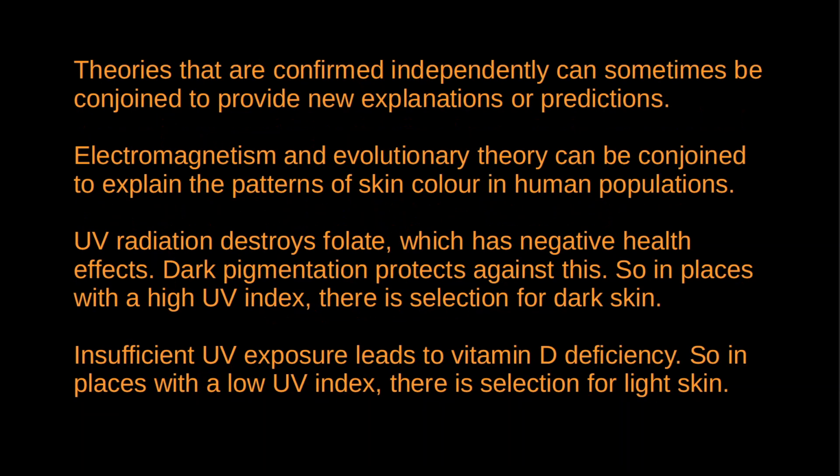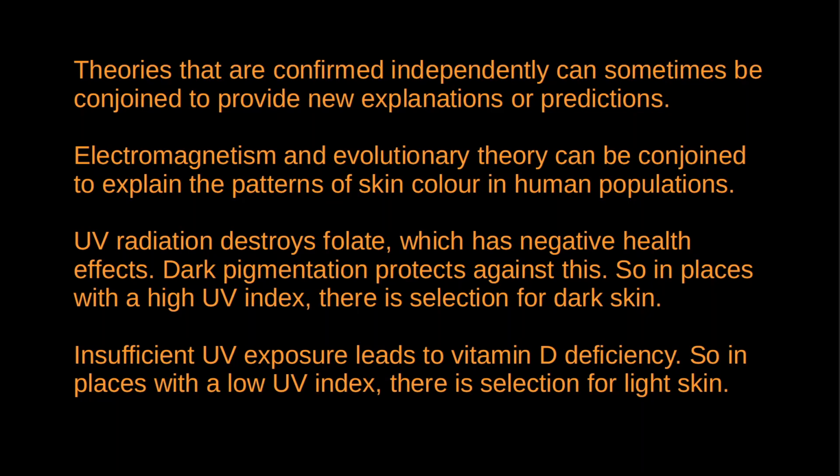Well, theories that are confirmed independently can sometimes be conjoined so as to predict or explain new phenomena, right? So I might have two theories from different domains, and then I find that when I put them together, I'm able to make a whole load of new predictions that also get confirmed. These are neighbouring theories. And when we have neighbouring theories, this lends greater credence to both theories because they're mutually supportive. One of the examples that Park gives is electromagnetism and evolutionary theory.